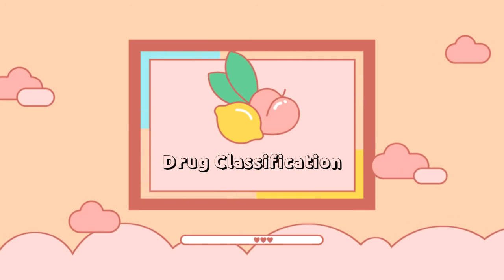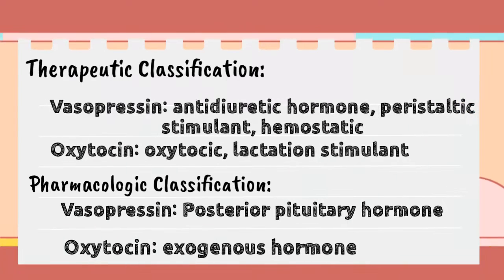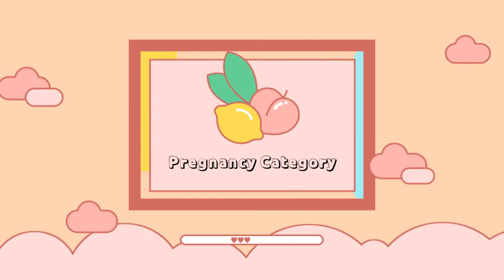Drug classification. In therapeutic classification, vasopressin is an antidiuretic hormone, prostatic stimulant, and hemostatic. Oxytocin is an oxytocic and lactation stimulant. In pharmacologic classification, vasopressin is a posterior pituitary hormone and oxytocin is an exogenous hormone. My pregnancy category is C.